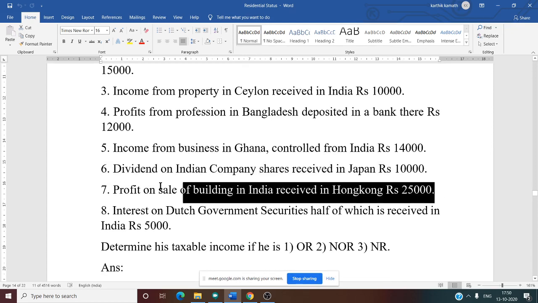Now next one, Anuj. Profit on sale of building in India, received in Hong Kong. NR is taxed, sir. Why NR? What is the source in this question? From where they are getting income? India. That means all are taxed. Then why did you say NR?